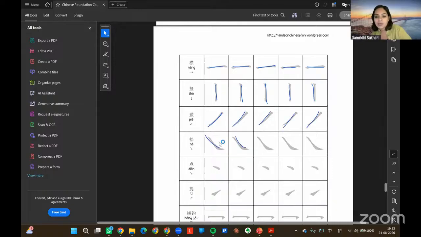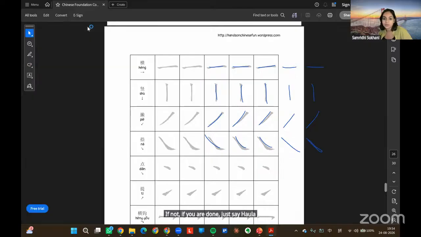Another stroke is right falling. You finish till here and then we'll move forward. If you have any questions, please ask me. If not, if you're done, just say howla, then I'll move forward. You just have to trace.